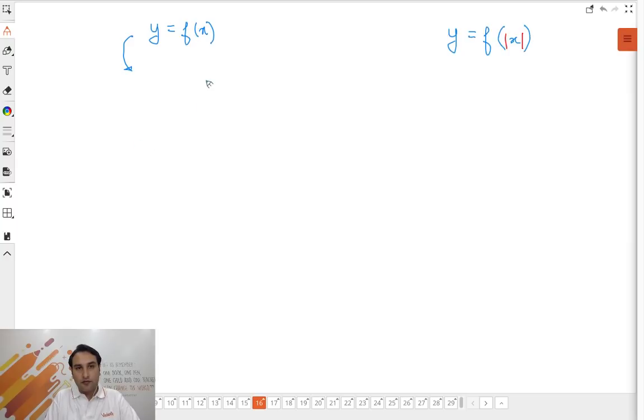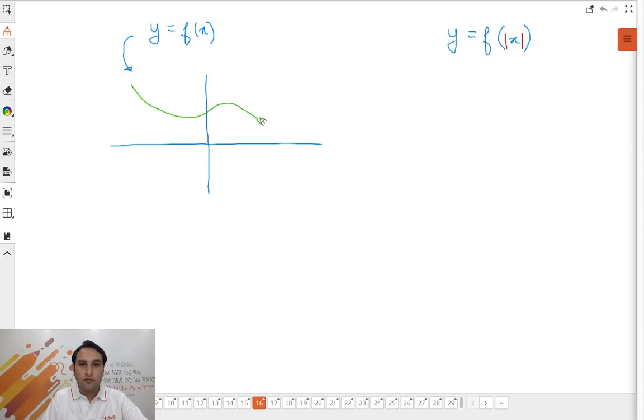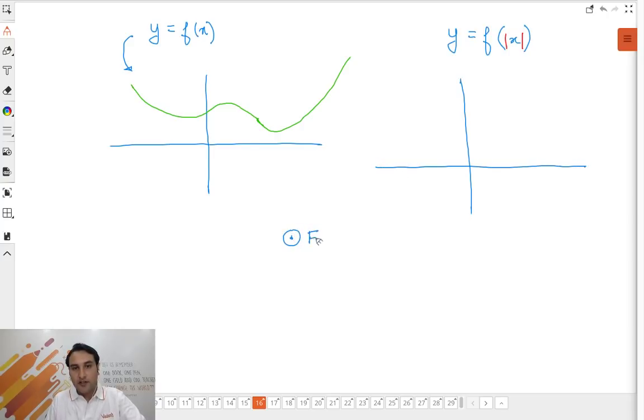Let me make a graph. Say, this is the graph. This is the graph of y equal to fx. Okay. Now when you have to plot the graph of f of mod x, just remember these steps. First let me tell you the steps, then I'll explain why.